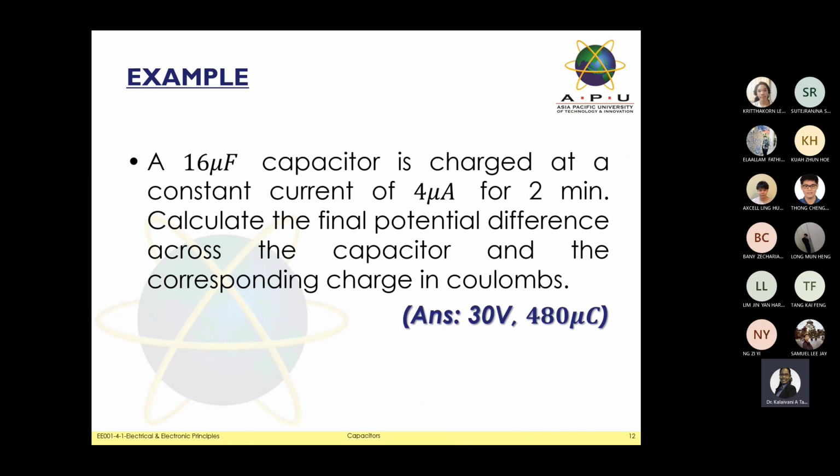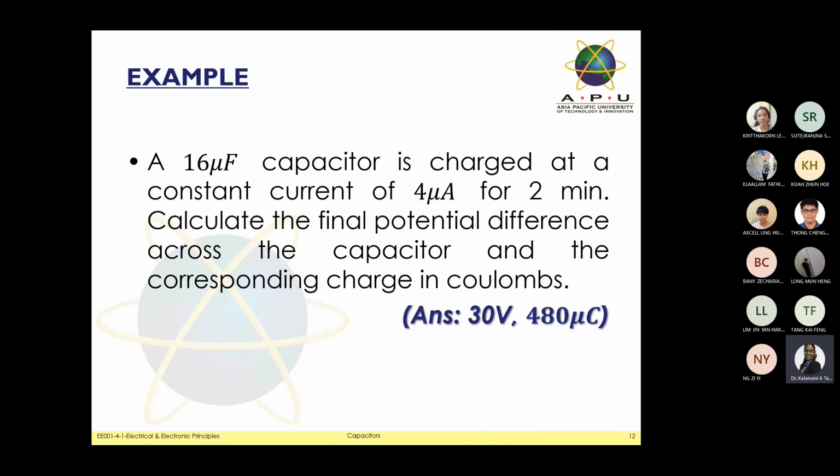They have one more example. Let's see what they give you. They have a 16 microfarad capacitor, charged at a constant current of 4 microampere for 2 minutes. What they ask here is to calculate the final potential difference across the capacitor and the corresponding charge in coulombs, meaning they want the unit in C. And the most important thing, the same as before, is that we need to find the voltage here.